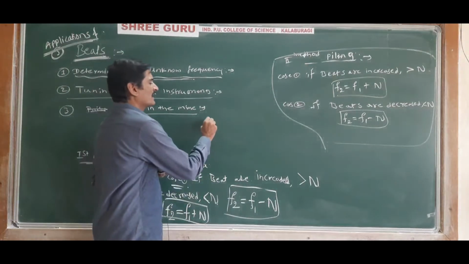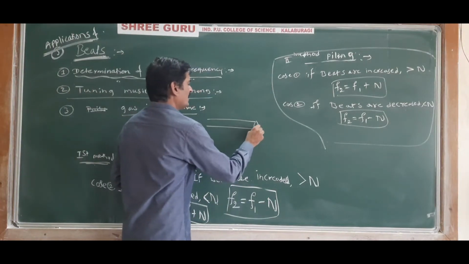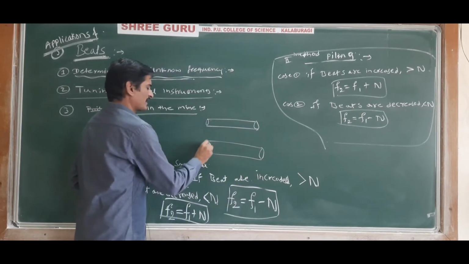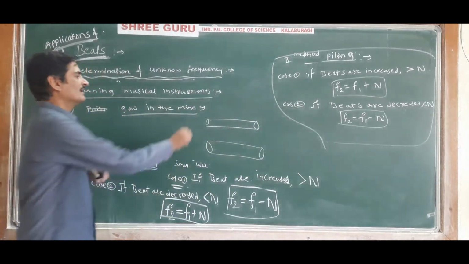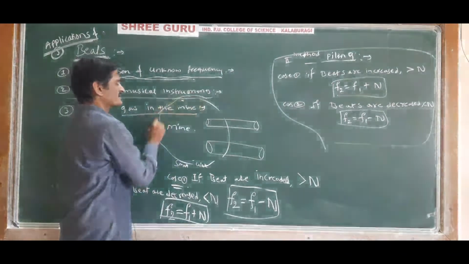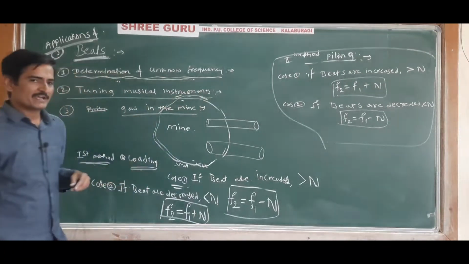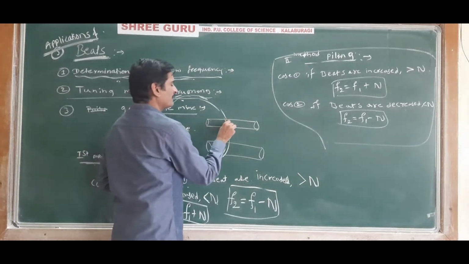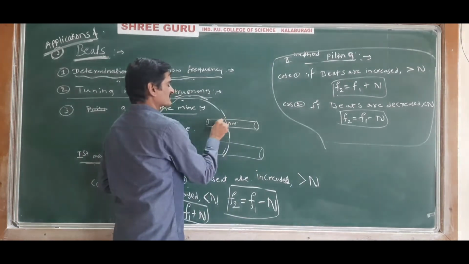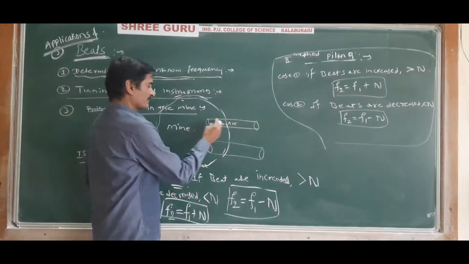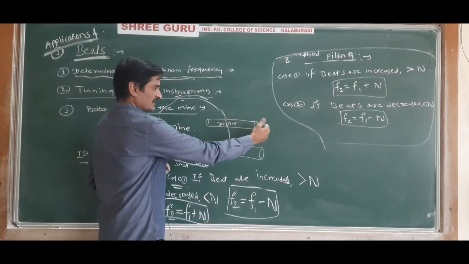That is, one of the pipes has an air medium, and this is another pipe. So two organ pipes are taken. Let us say this is the mine. Just for your understanding, one of the pipes is inserted in the mine, and in the other pipe there is only air medium, that is, dry air.